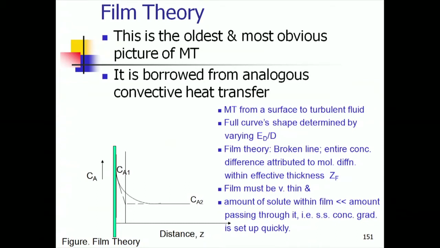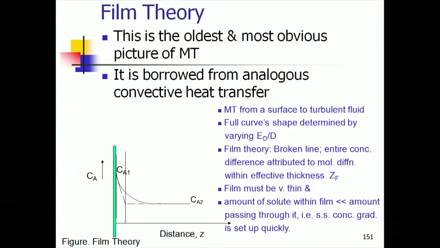In boundary layer, I deliberately raise this issue which might possibly confuse you a bit. Please remember, boundary layer is different from film of film theory. First thing, in the boundary layer, we actually admit motion. The fluid within the boundary layer is moving and we admit it is moving.